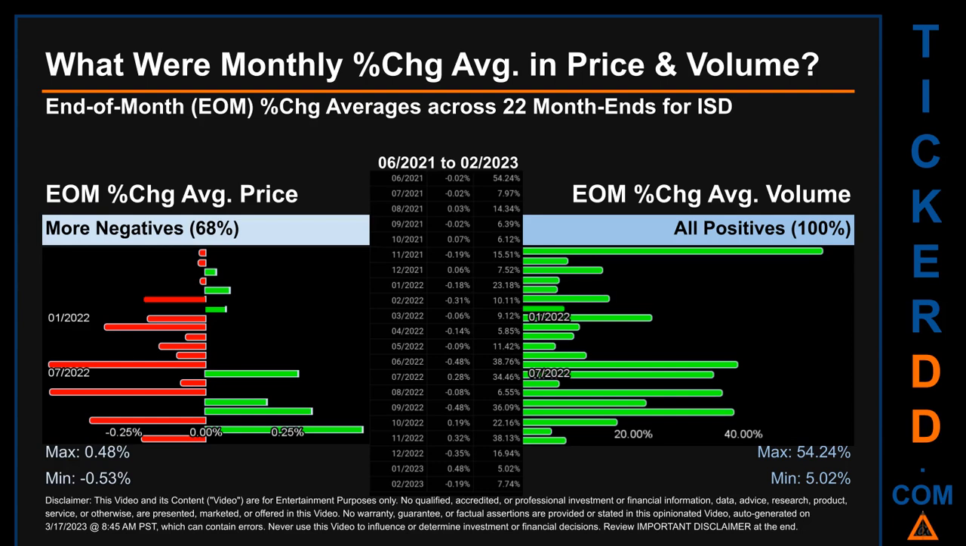Price saw an end-of-month max of 0.48% in average percentage change along with a minimum of -0.53%. For volume, the maximum and the minimum monthly percentage change were respectively 54.24% and 5.02%.